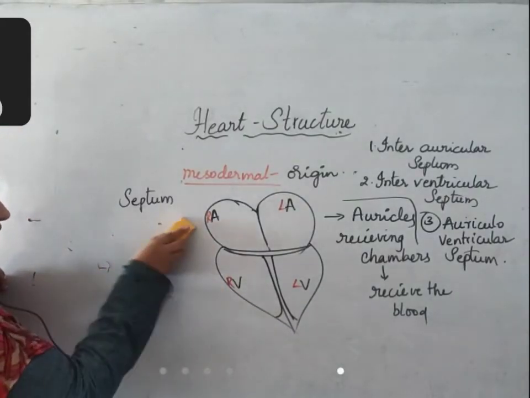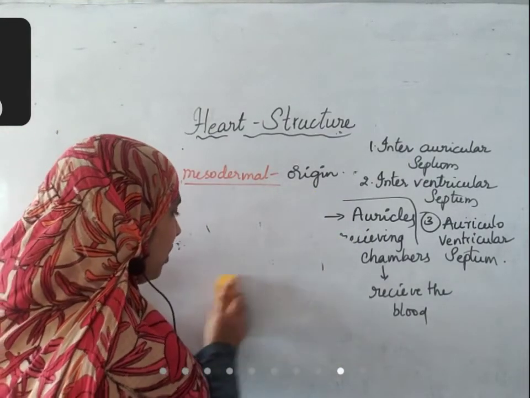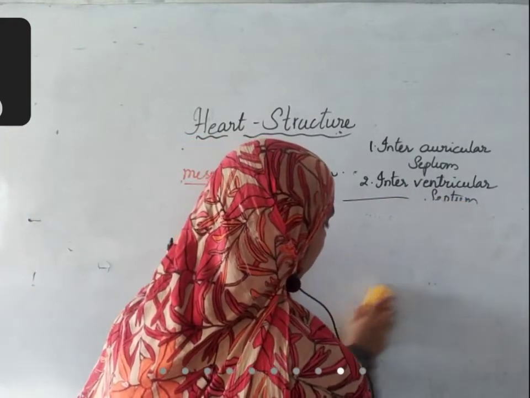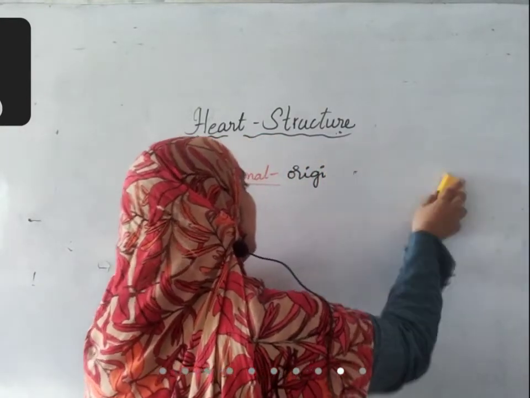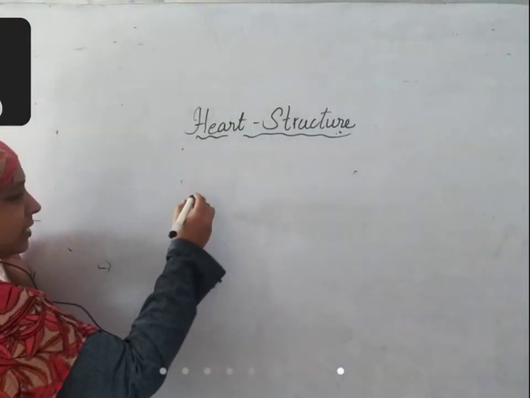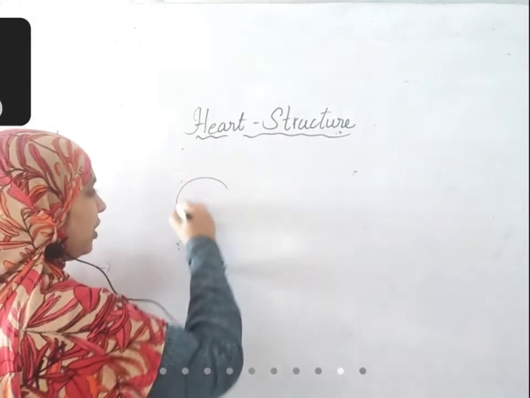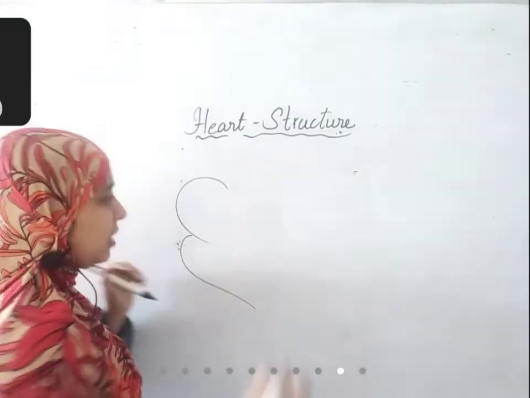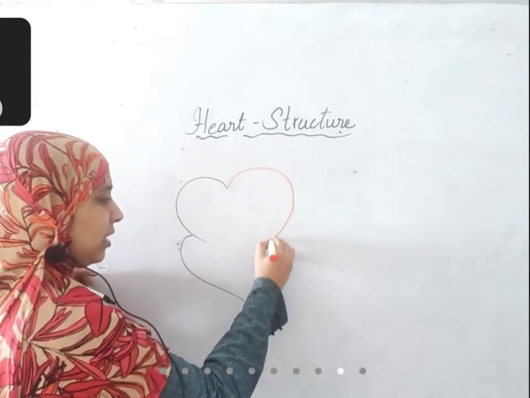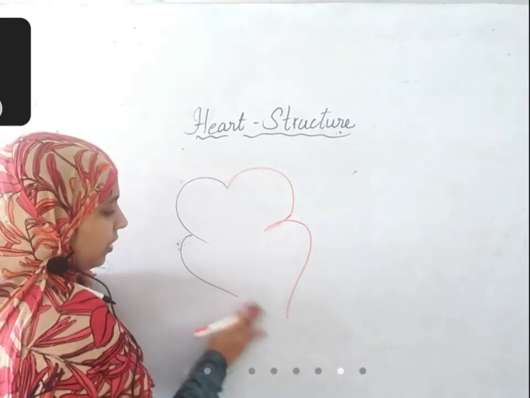Now, these auricles and ventricles continuously contract and relax, to circulate the blood in the entire body. For circulation of blood in the entire body, there are some blood vessels. What are the blood vessels that are connected? We'll see. This is the right auricle, right ventricle. This is the left auricle, left ventricle.